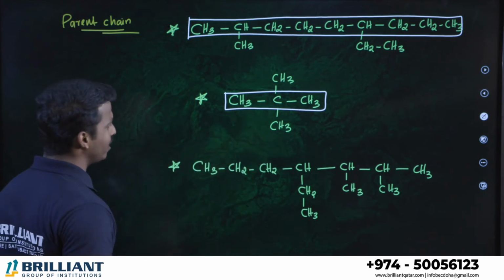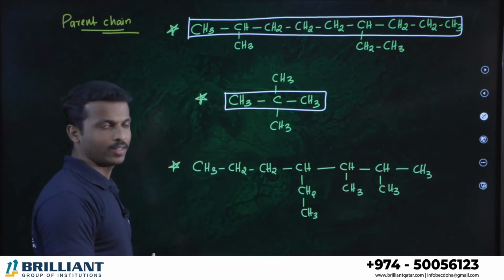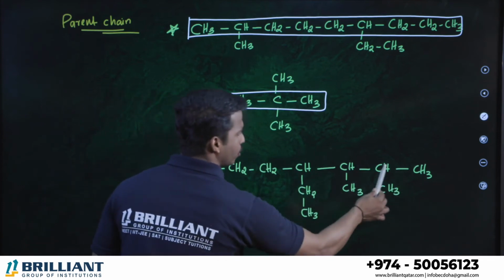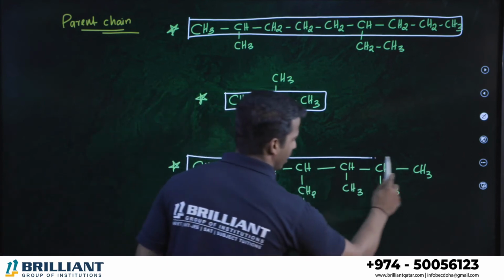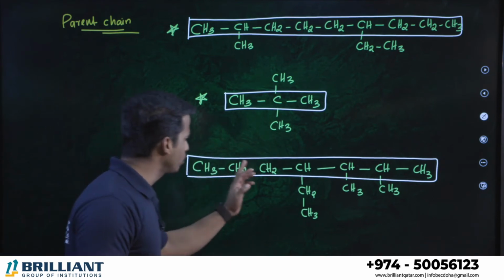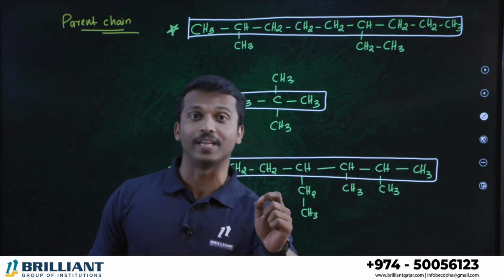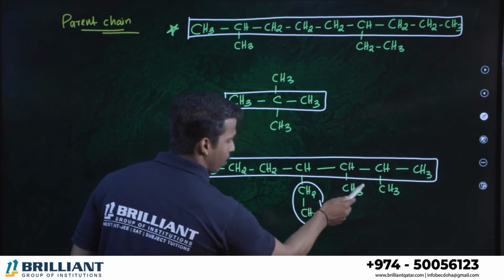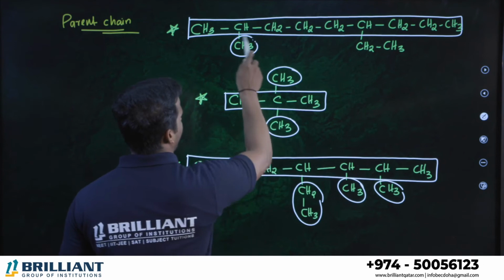What about here? In this compound, 1, 2, 3, 4, 5, 6, 7. 7 are there. 1, 2, 3, 4, 5, 6, only 6. Only 6. I think here the biggest carbon chain is this one, right? Total 7 carbons are there. If there are 7 carbons, we will call it what? Heptane, right? Then what are these things called? These are branches in the system.